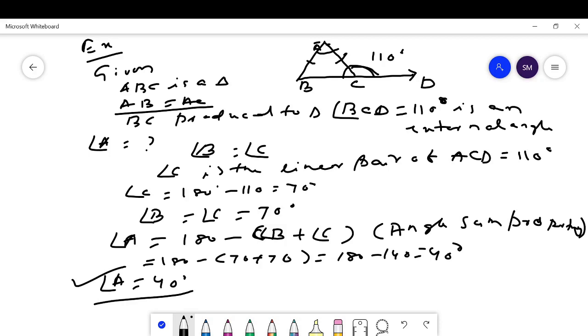Look here. ABC is a triangle. AB equals AC, given. Then BC is produced to D, and the external angle 110 is given. We have to find the measure of angle A.